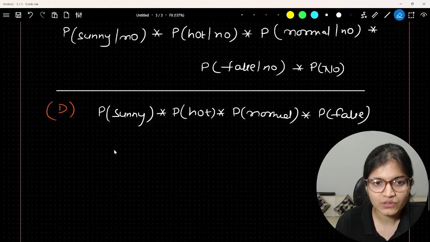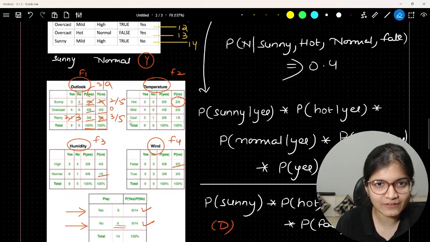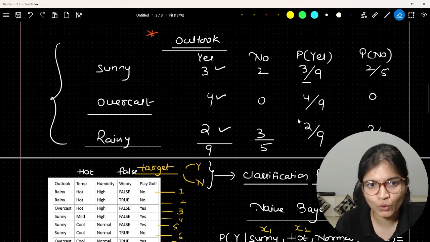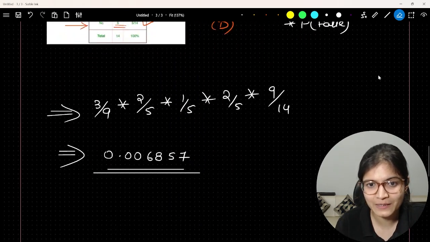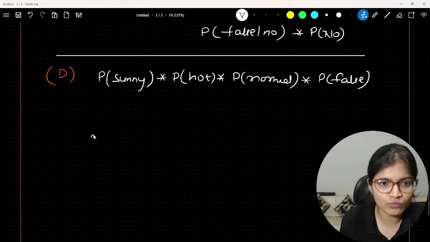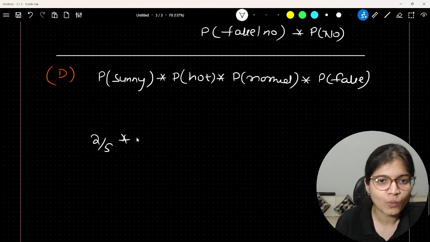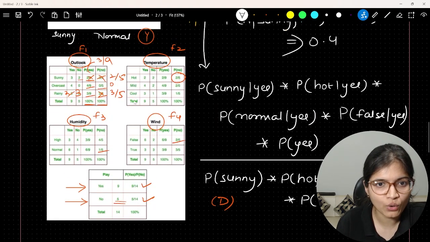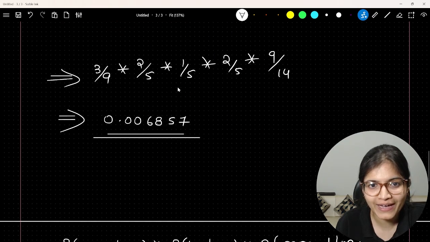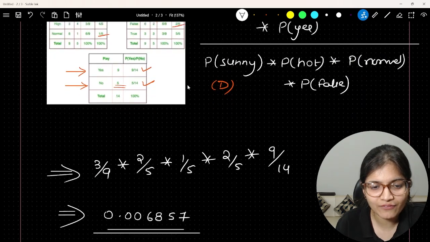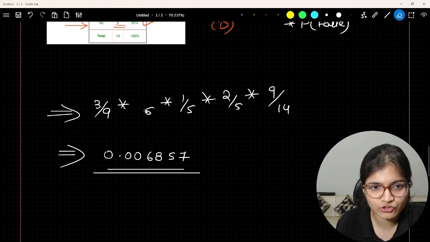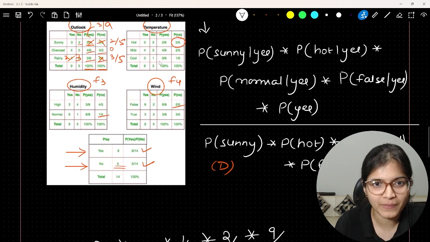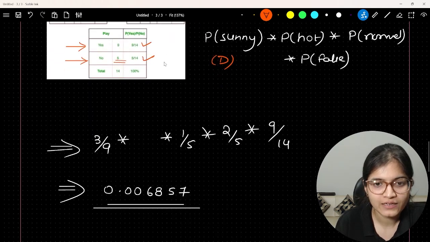Okay, perfect. So now what we can do: probability of Sunny given no. The probability of Sunny given no is 2 by 5, as I can see. So let's try to write it down. 2 by 5 multiplied with, what is the probability of hot given no? Hot given no is 2 by 5. Okay, so I think we have written it wrongly here. It should not be 2 by 5 in the yes part. Hot given yes is 2 by 9. Sorry, so it should be 2 by 9.